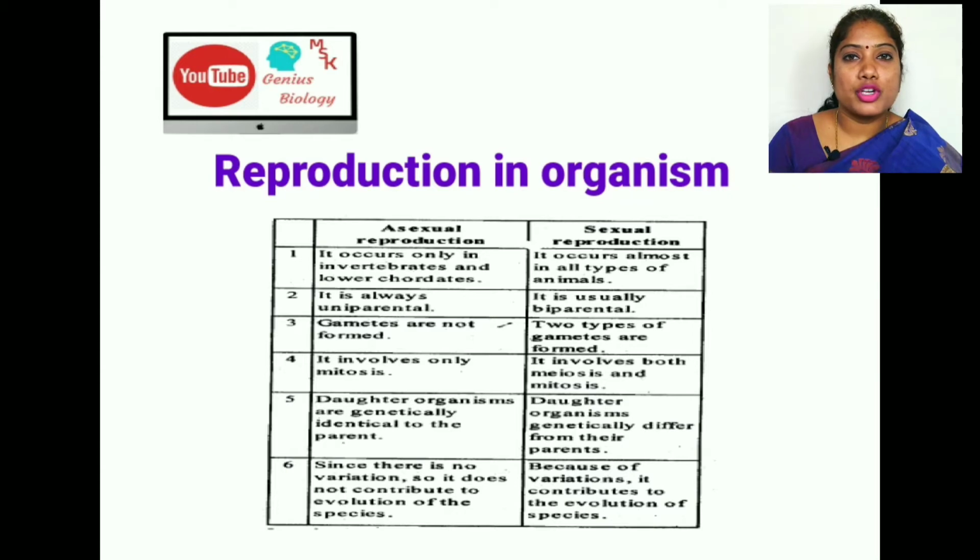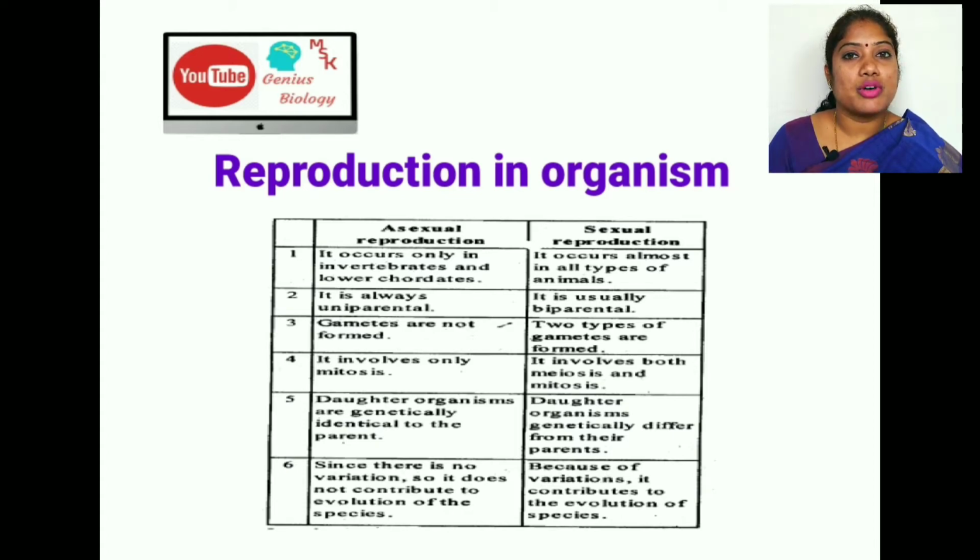Here I am going to give you the differences between asexual and sexual. If there is fusion of male and female gametes, that we call sexual reproduction. If one individual is dividing into two parts, that we call asexual. So the main difference is, in asexual reproduction there is no fusion of gametes. In sexual reproduction there is a fusion of gametes. In asexual, a single parent is involved. In sexual reproduction two parents are involved, that we call male and female.